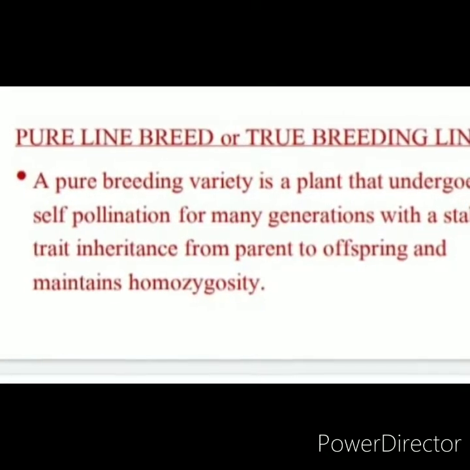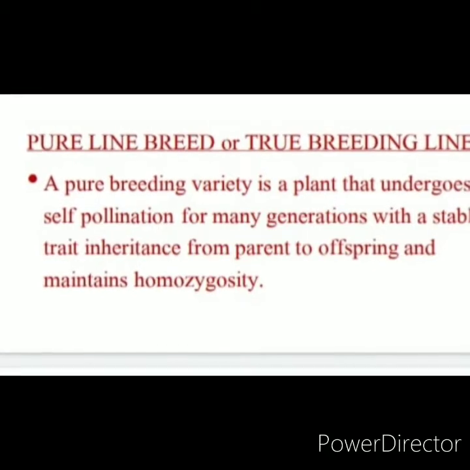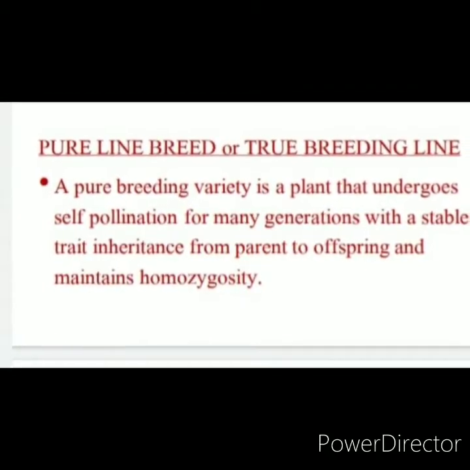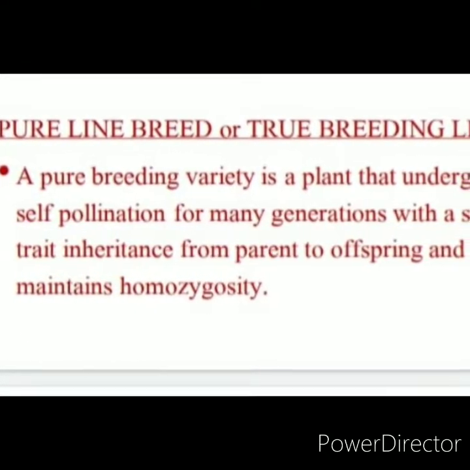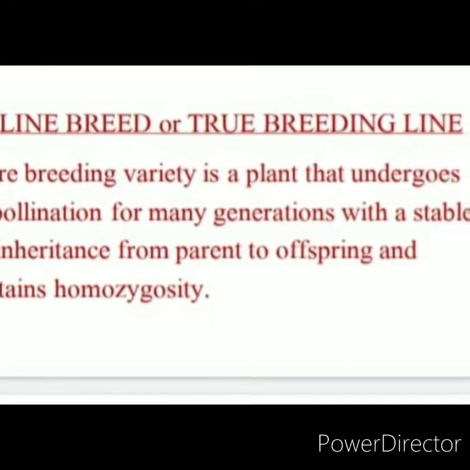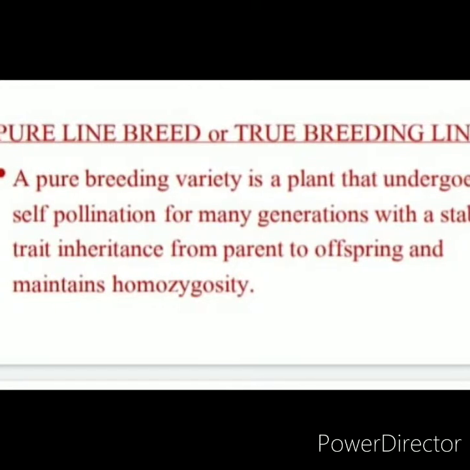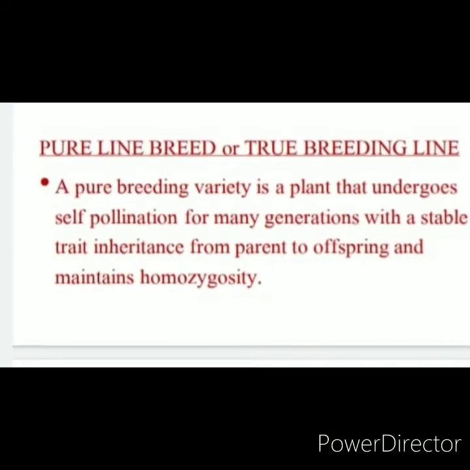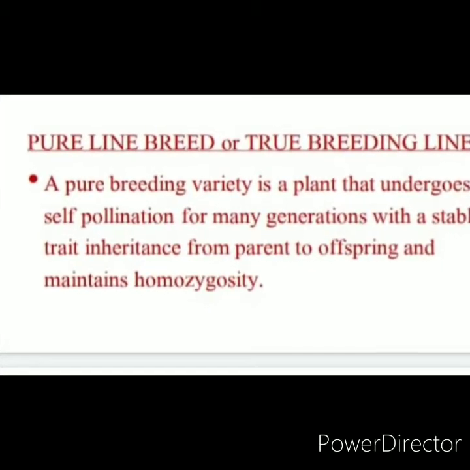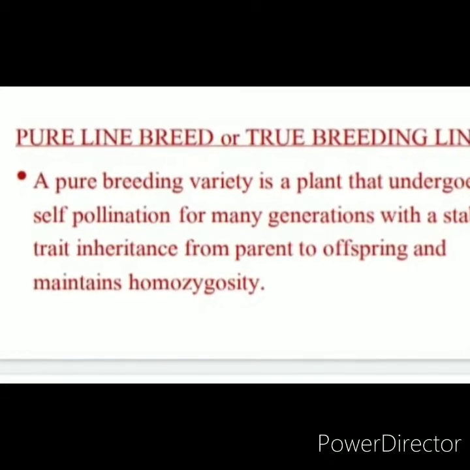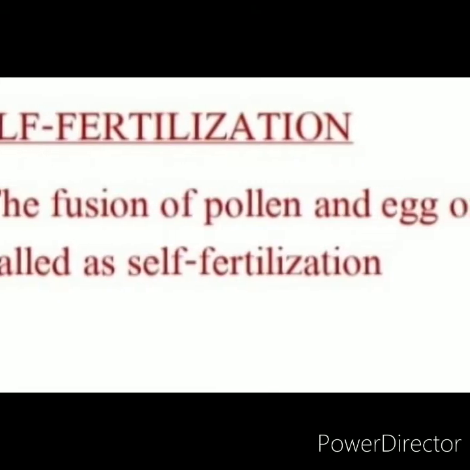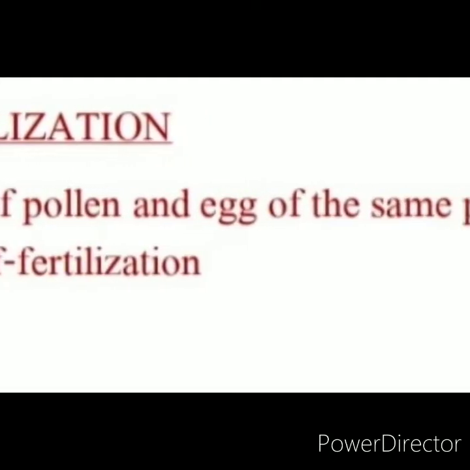A true breeding or pure breeding line means it has undergone continuous self-pollination, having stable trait inheritance from parent to offspring and maintaining homozygosity. This stable trait will express for many generations.